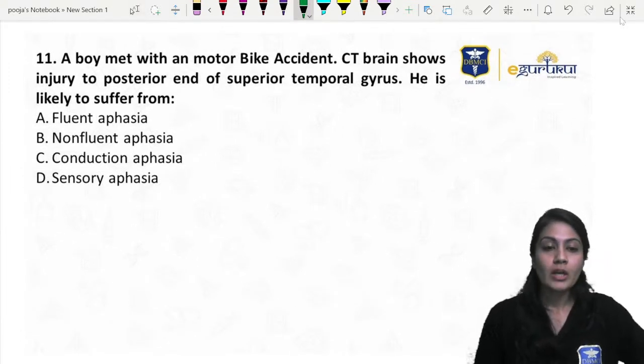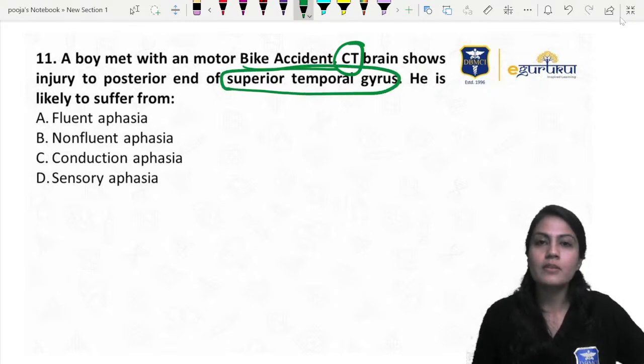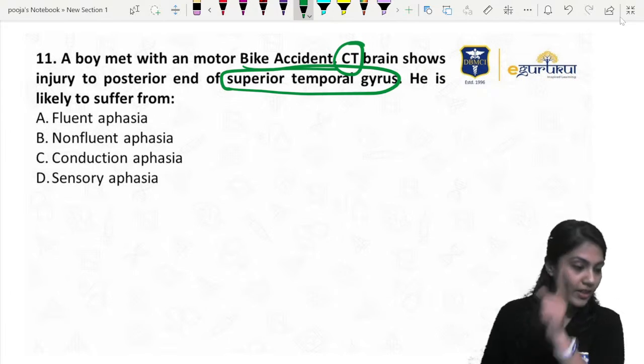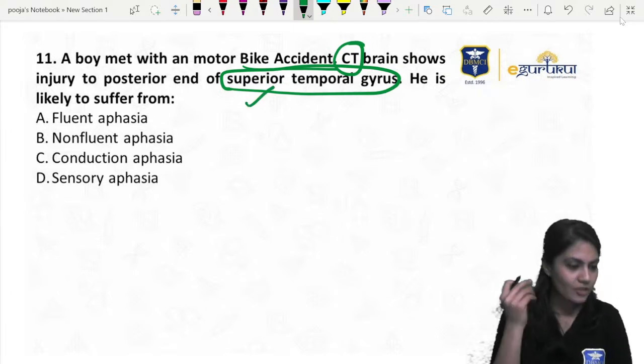Now, a boy met with a motorbike accident. CT of the brain is done. Posterior end of superior temporal gyrus. Here we come. Now you give me the answer within a fraction of a second. Don't think about anything else. Superior temporal gyrus, just now we read.